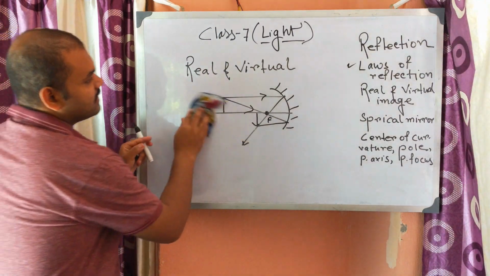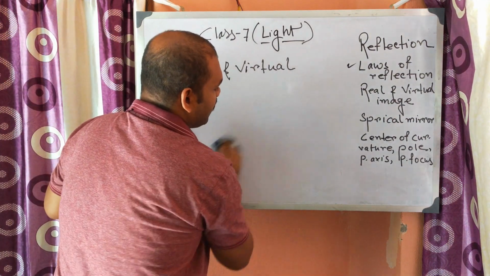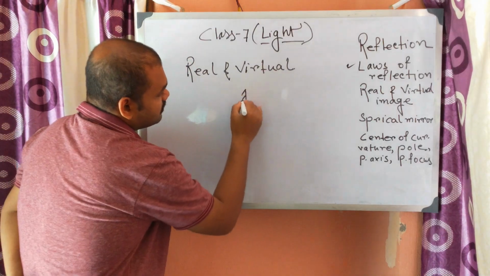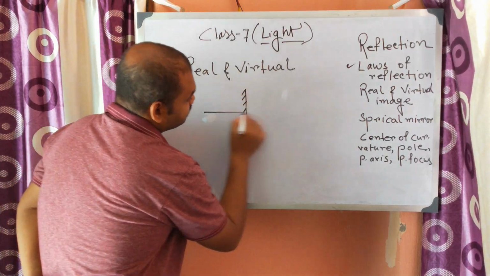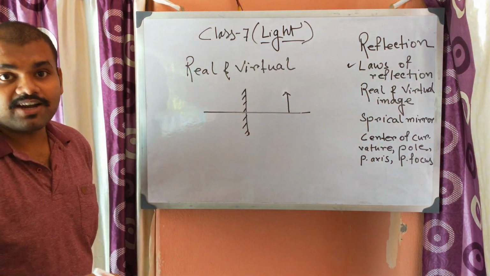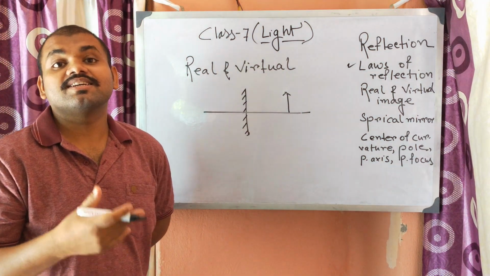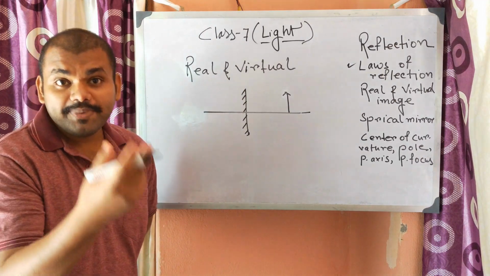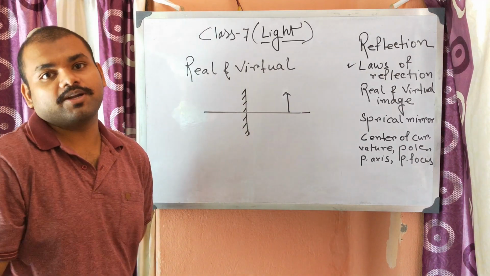Next is the virtual image. In case of a virtual image, the light rays after reflection or refraction don't meet at a particular point. They only appear to diverge from a particular point.